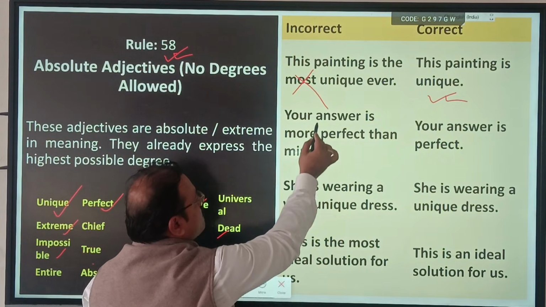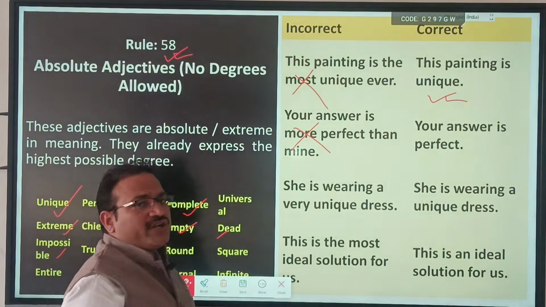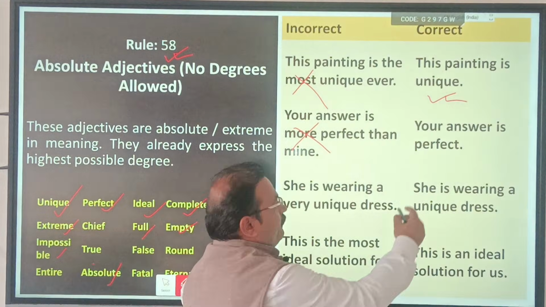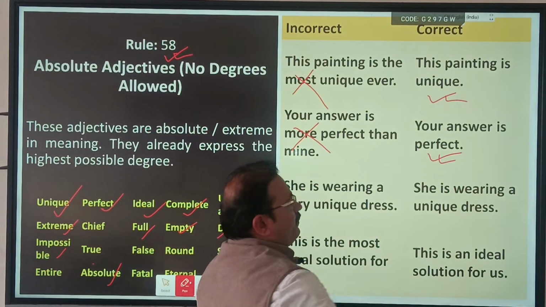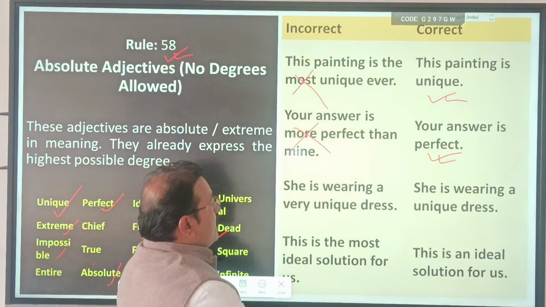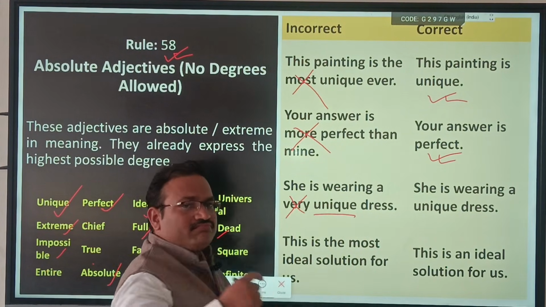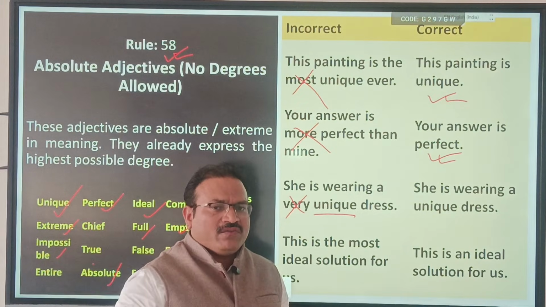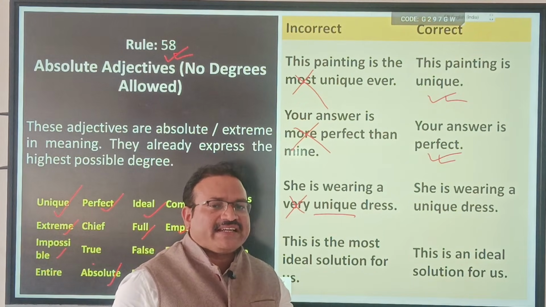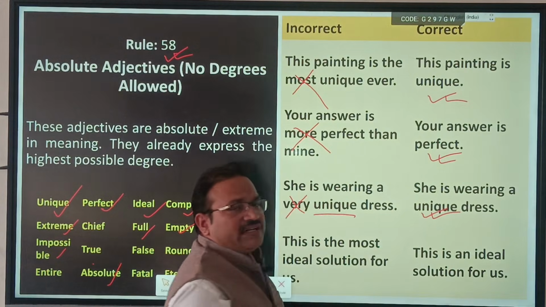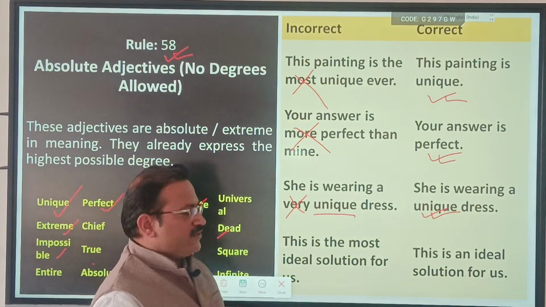Your answer is more perfect. More is not required here. Perfect is an absolute adjective. It cannot be compared. Your answer is perfect. She is wearing a very unique dress. Unique is extreme, superlative. Why add an extra adjective, very? So, she is wearing a unique dress is the right sentence.